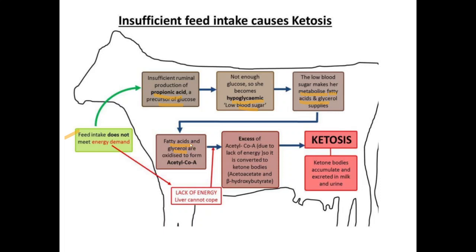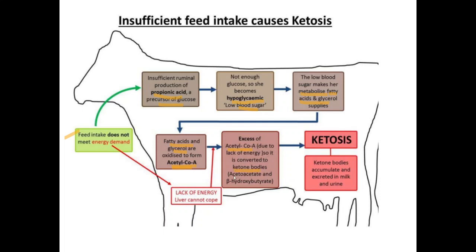Under beta oxidation, the fatty acid and glycerol get oxidized to acetyl coenzyme A. Excess acetyl coenzyme A, due to lack of energy, is converted into ketone bodies. How are ketone bodies produced? Two acetyl coenzyme A come together, and with the thiolase enzyme they form acetoacetyl coenzyme A. And this, again with HMG coenzyme A, is converted into ketone bodies.